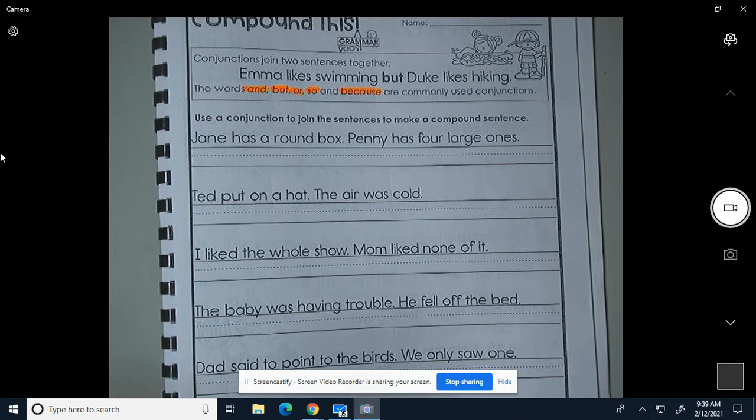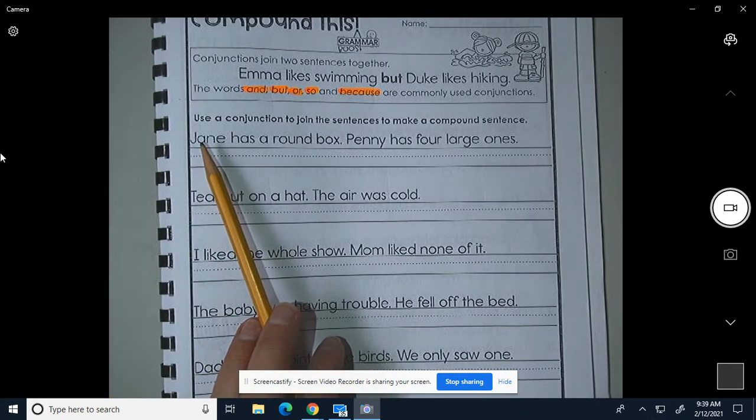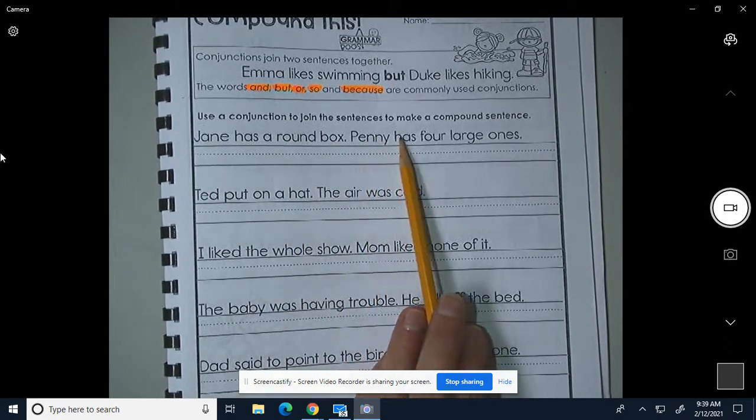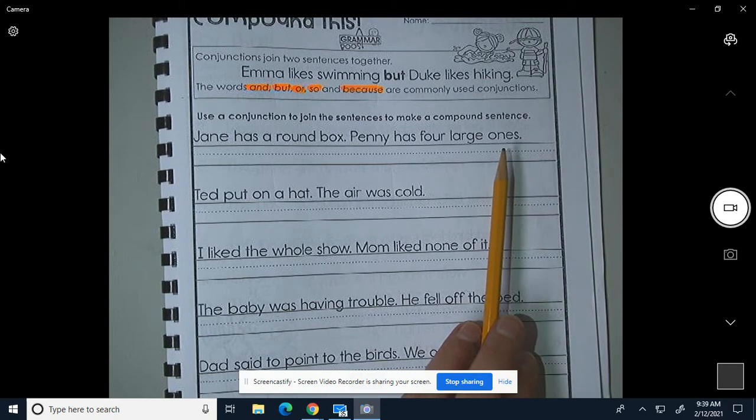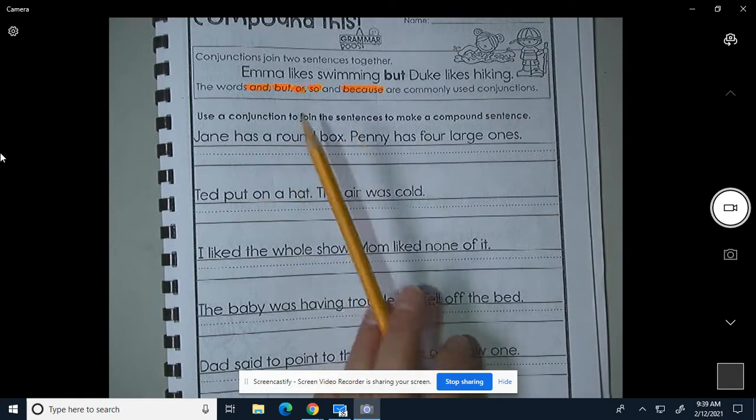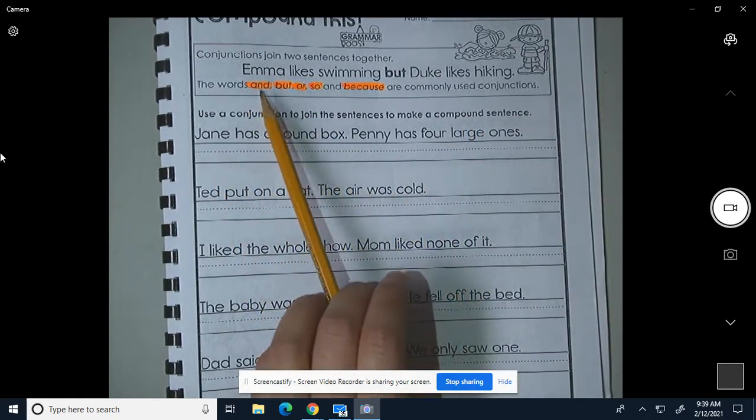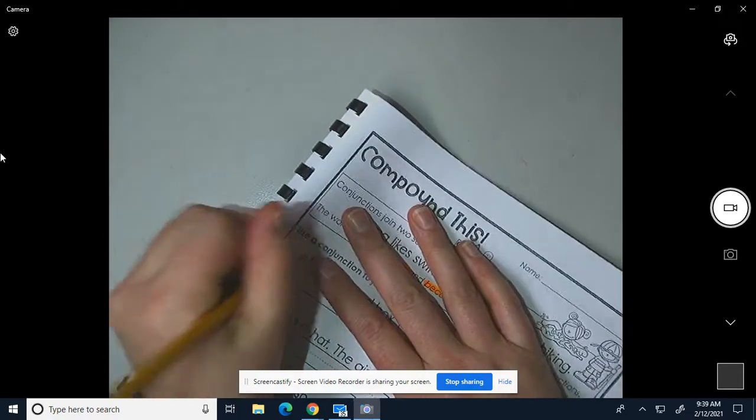All right, so we're going to first read this sentence and then we're going to fix it so that it goes together. Jane has a round box. Penny has 4 large ones. So we need to pick a conjunction. And how I do this is I just try them and see which one makes sense. Jane has a round box and Penny has 4 large ones. That makes sense. So let's use that one.